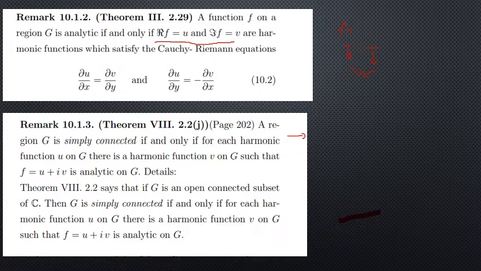If it is a simply connected region, then for each harmonic function U we can find a harmonic function V, that means the harmonic conjugate of U, such that U plus iV is analytic on G.